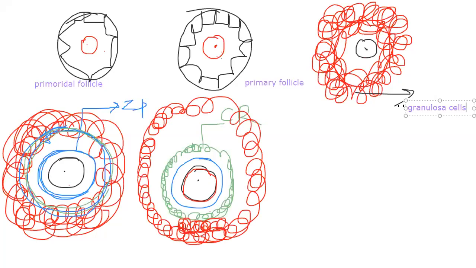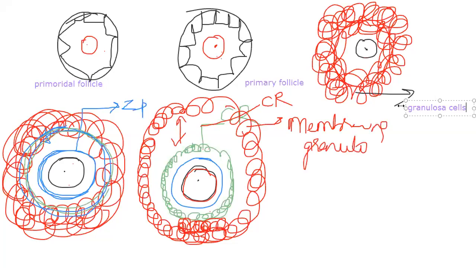So now we can call these membrana granulosa. Corona radiata is there. Now the remaining layer we can say is membrana granulosa. After the formation of corona radiata, which gets separated, forming the antrum cavity, it is now called membrana granulosa.